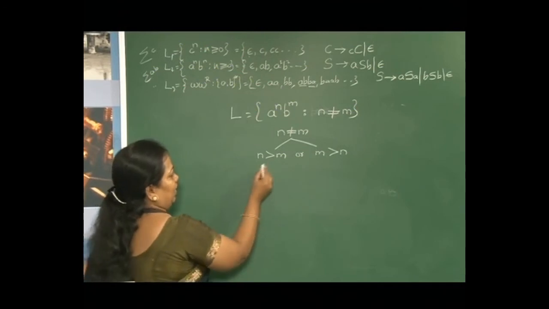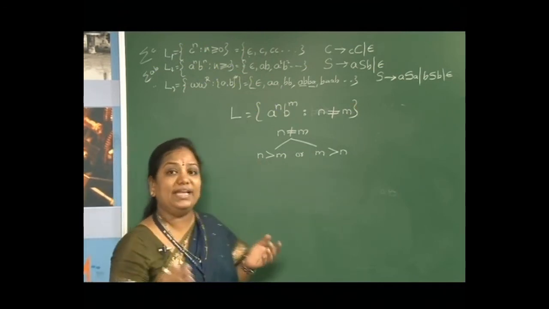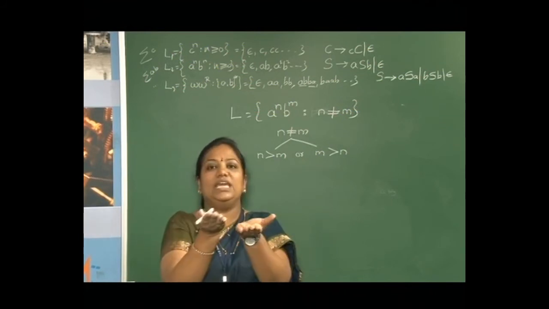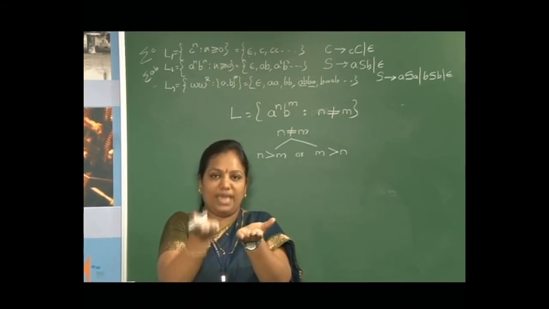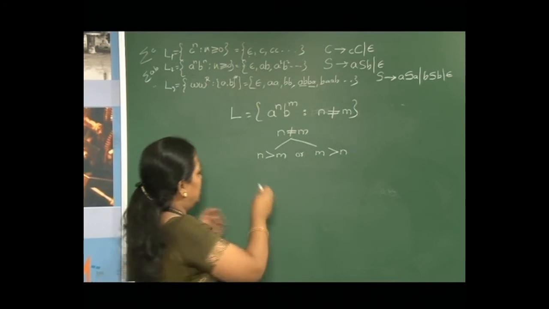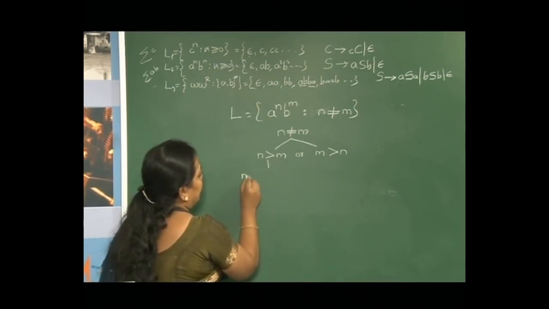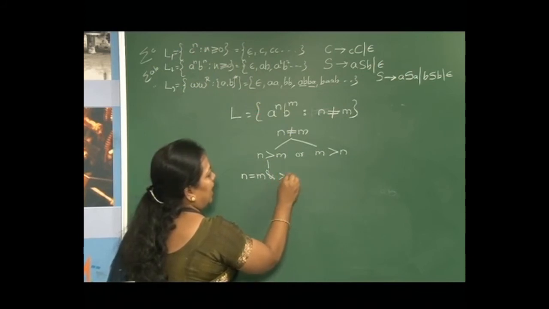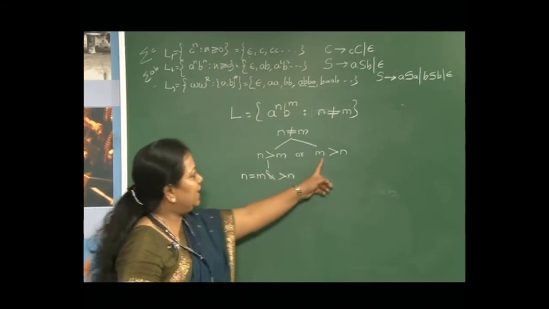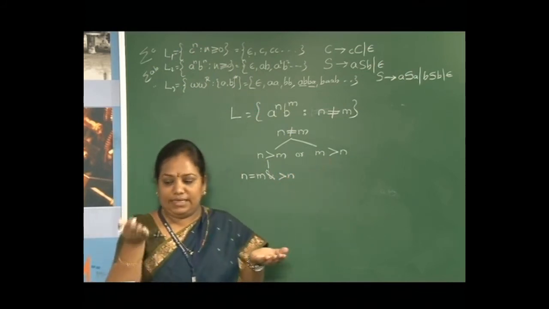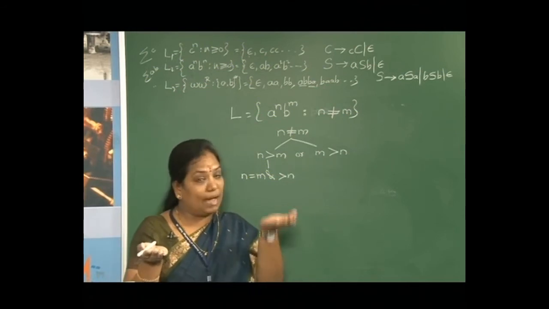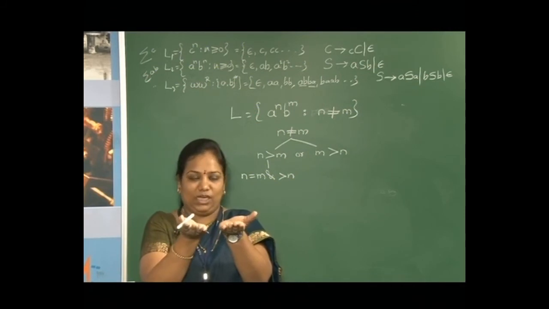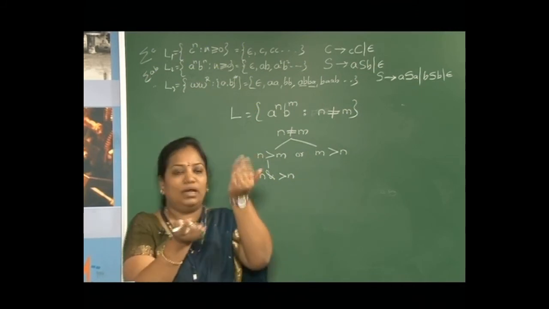Now, coming to n greater than m. How can I say n is greater than m? First take both n and m equal and then make n greater. Similarly, for m greater than n, first n and m are equal and then make m greater.